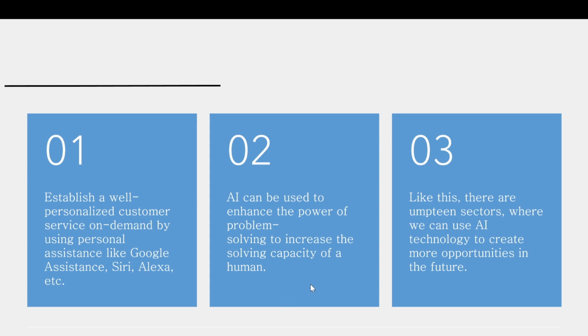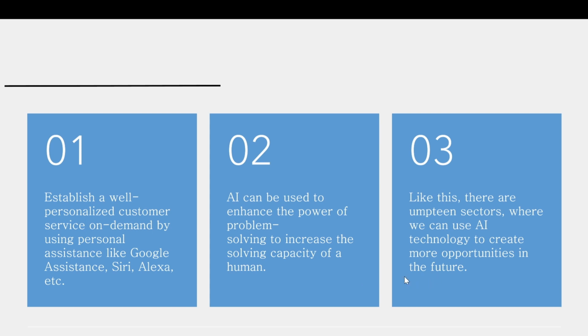Another example is that AI can be used to enhance problem solving power and increase the solving capacity of a human. Yes, when we need to solve a problem and we get extra help from AI models, it increases our capacity to solve the problem and reach an efficient decision process.